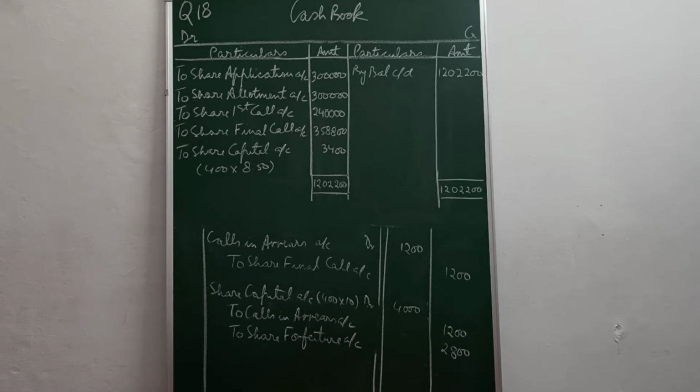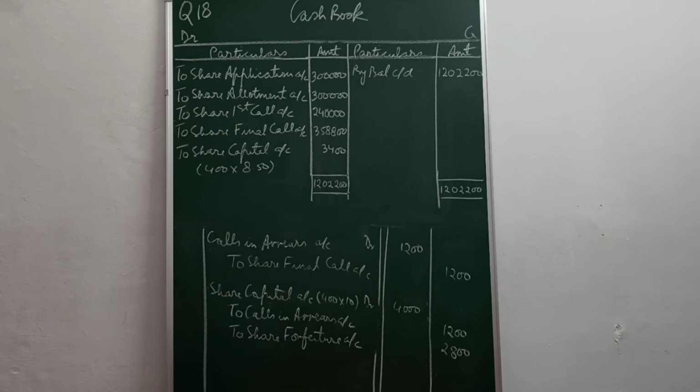The directors had given due notice, and thereafter, after due notice, the shareholder did not pay the money, so his shares were cancelled or forfeited. So the entry for forfeiture will be share capital account debit, number of shares into called up. Called up here means that the company has made a call on each installment, that is application, allotment, first call and final call.